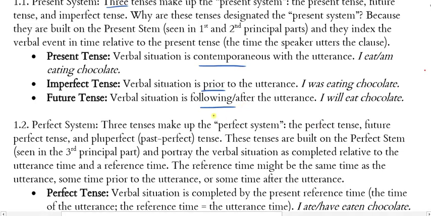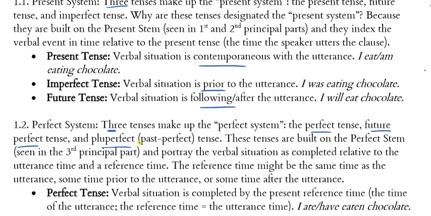Now, in the perfect system, we have three tenses: the perfect tense, the future perfect tense, and the pluperfect tense. Some people might call it the past perfect. And these tenses are built not on the present stem, but on the perfect stem. This is why it's called the perfect tense, or one of the reasons. We derive that from the third principal part. We'll talk about that in a moment. And these portray the verbal situation as completed. That's what the word perfect means in grammar: completed.